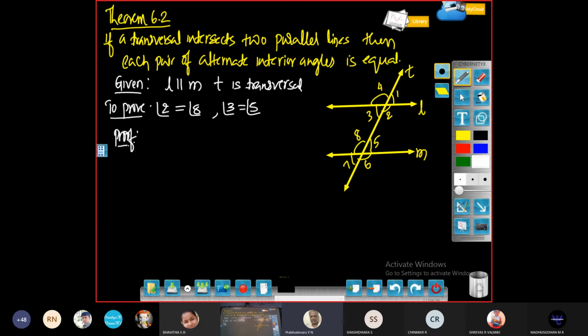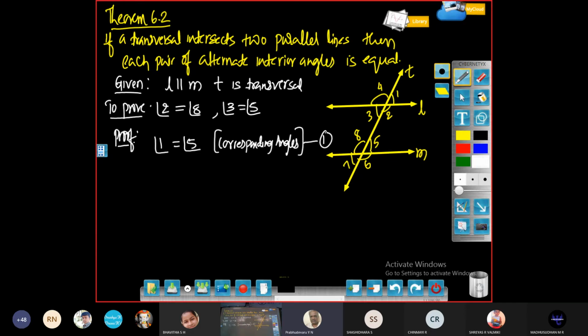Look at the diagram. I can write angle 1 is equal to angle 5. Can you tell me what is the reason? Sir, they are corresponding angles. Corresponding angles. You can call this equation number 1.